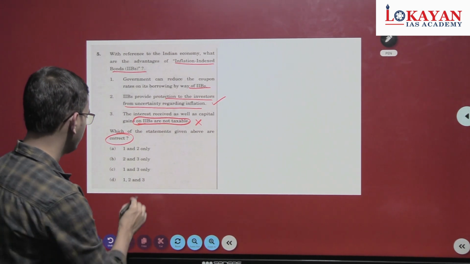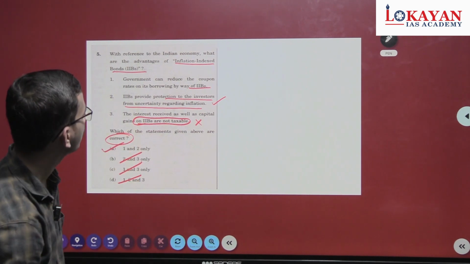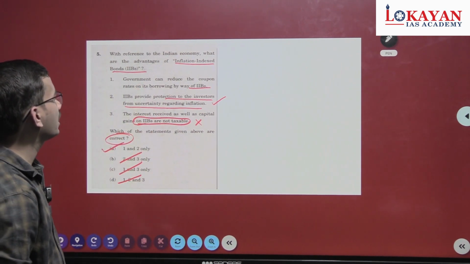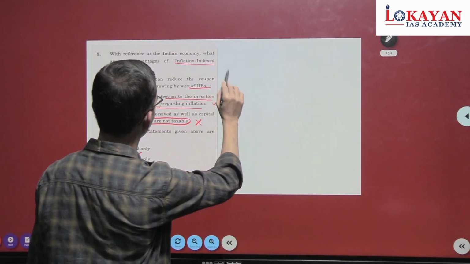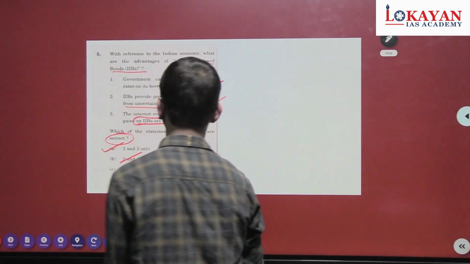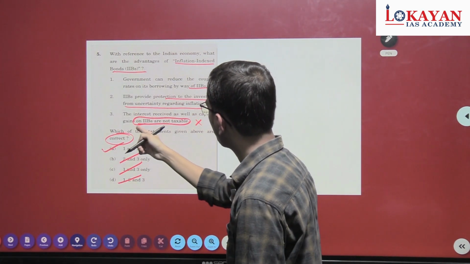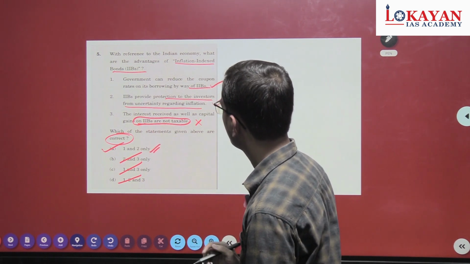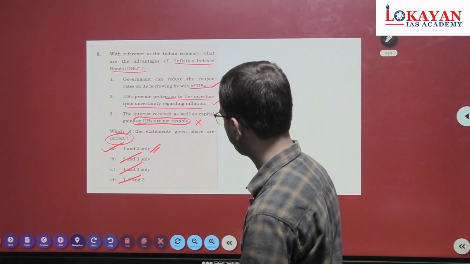The third one is wrong. Eliminate this statement. 1 and 2 is the answer. The first statement, government can reduce the coupon rates on its borrowing by way of IIBs, is correct. The answer is 1 and 2.